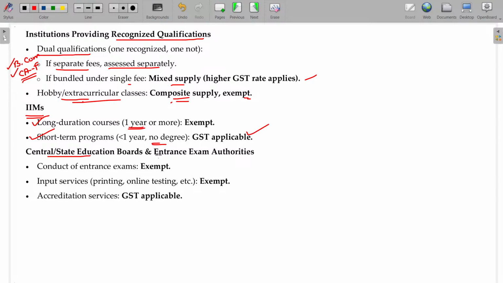Central and State Education Board entrance exam authorities, if they conduct anything, usually exemption. Conduct of entrance examination, exemption. Any input services like printing, online testing, etc., exemption. Accreditation services, GST is applicable. Is that clear?